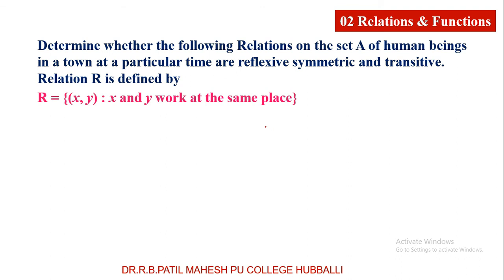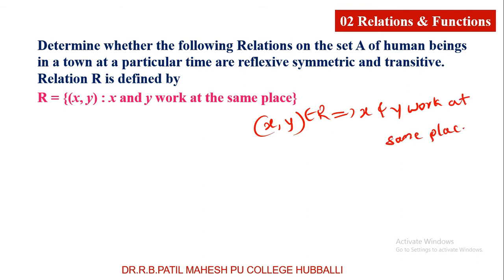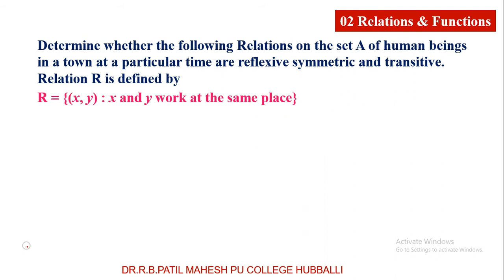Here if you want to write ordered pair (x, y) belongs to R, it means that x and y work at the same place. Remember, x and y work at the same place. If you want to write (x, y) belongs to R, then I have to check for reflexive, symmetric and transitive. Let me take the solution.